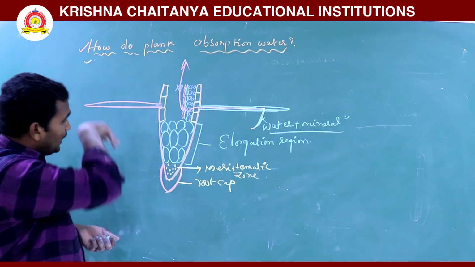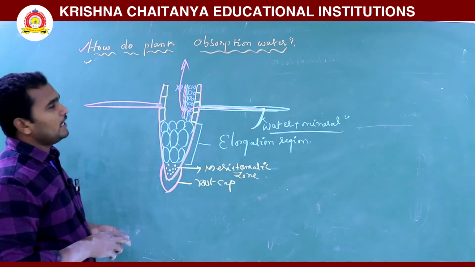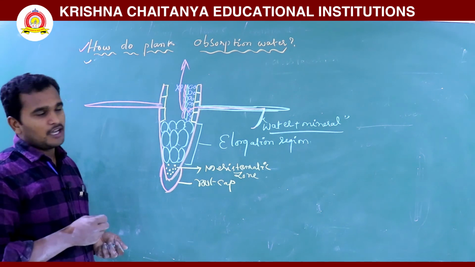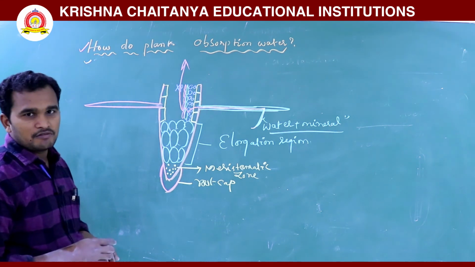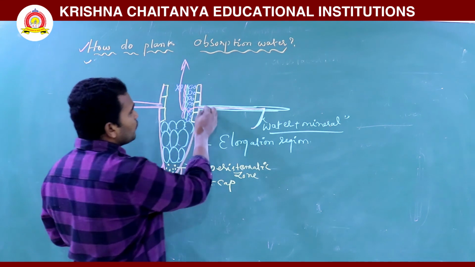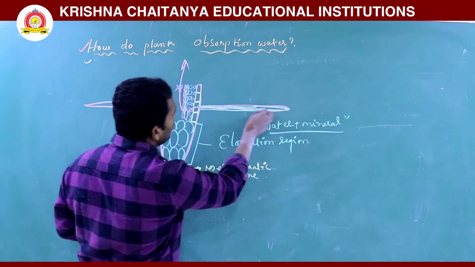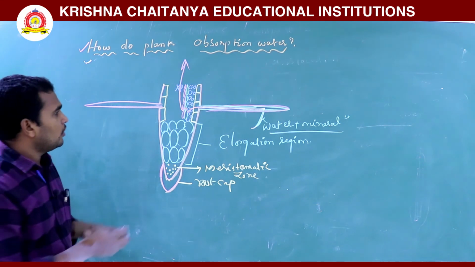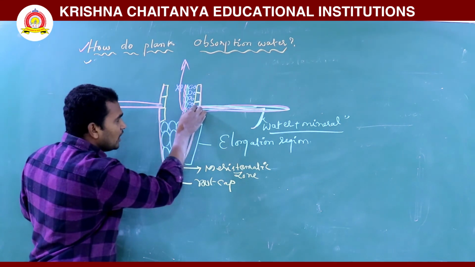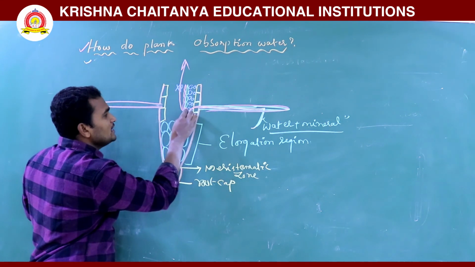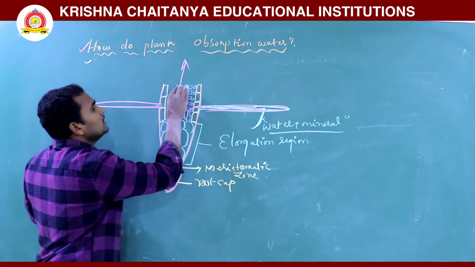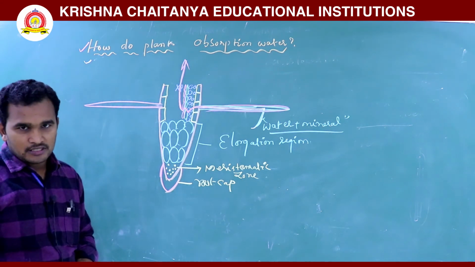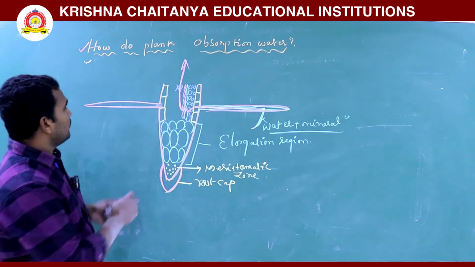Here mainly two pathways are there. One is the apoplast pathway, the next is the symplast pathway. Millions of roots and root tips absorb water from the soil. It enters deeper into the root cells and finally reaches the xylem. Again the xylem transports it to all the parts.